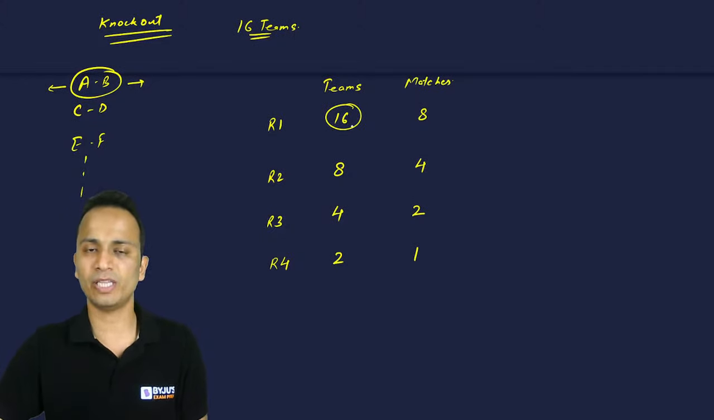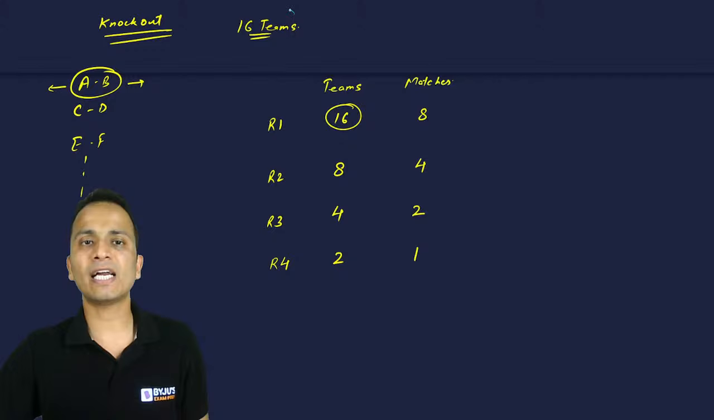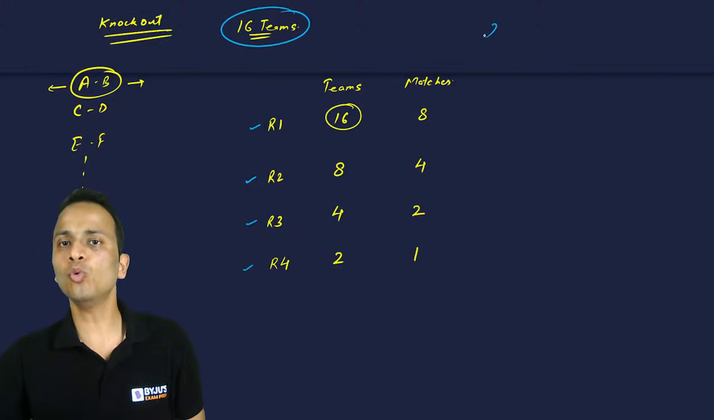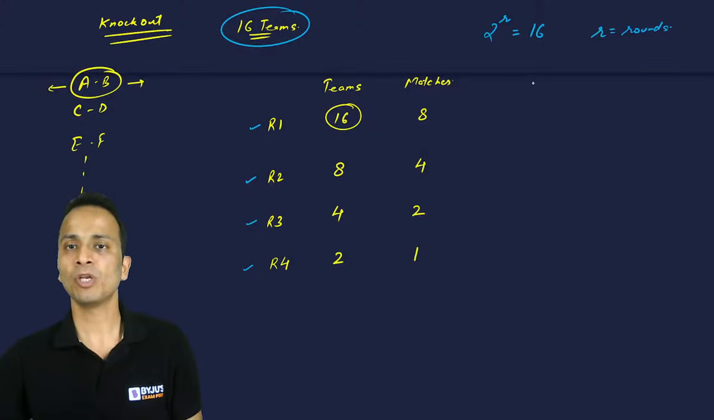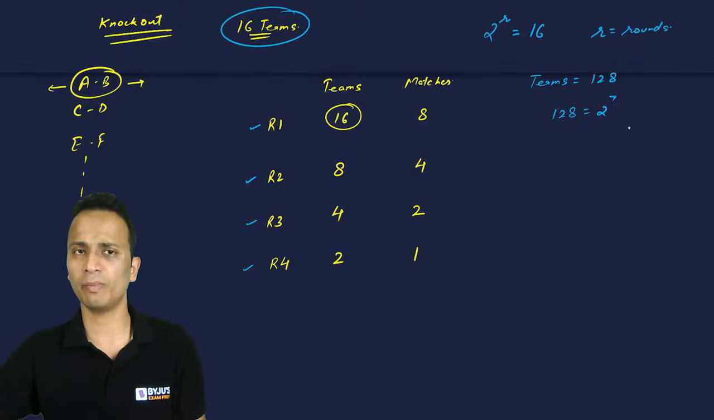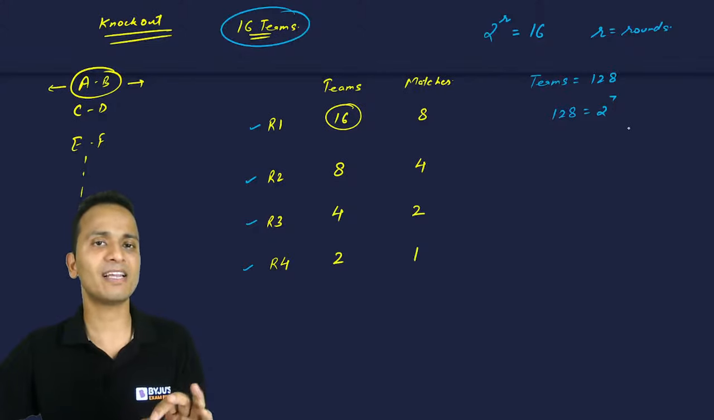I hope I am clear with this. So if I talk about the total number of rounds when there are 16 teams, the number of rounds is 1, 2, 3, and 4. So 2 raised to the power r is equal to the number of teams, where r is the number of rounds. So 2 raised to the power r, which is equal to the number of teams, will decide the number of rounds. So if the number of teams is 128, I can write 128 as 2 raised to the power 7, and hence there will be 7 rounds in this tournament. This is the first thing, to calculate the number of rounds.